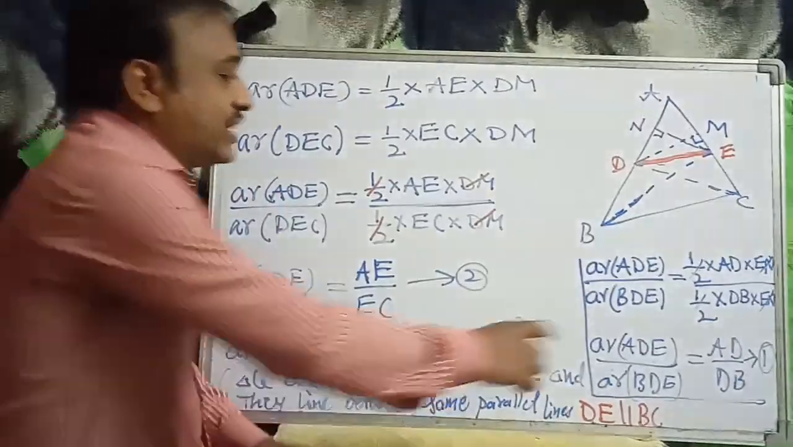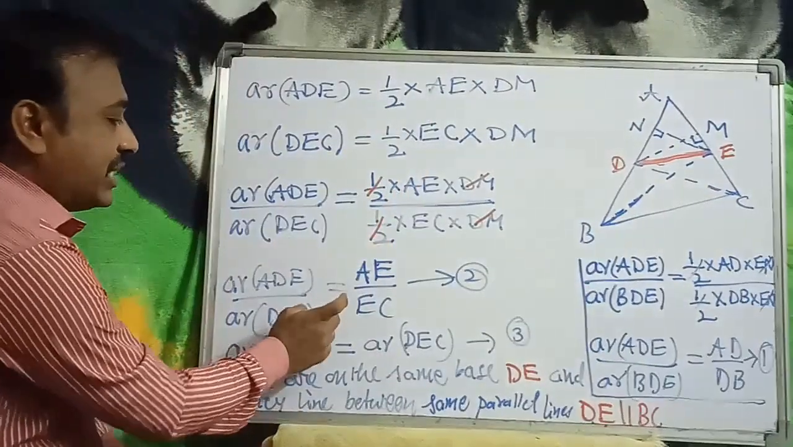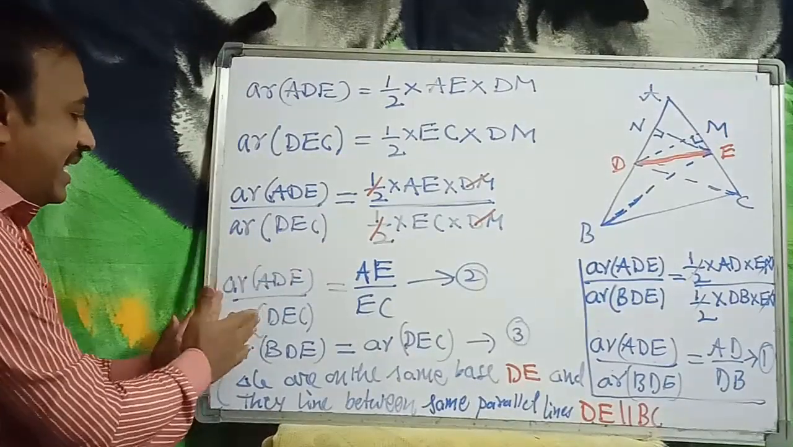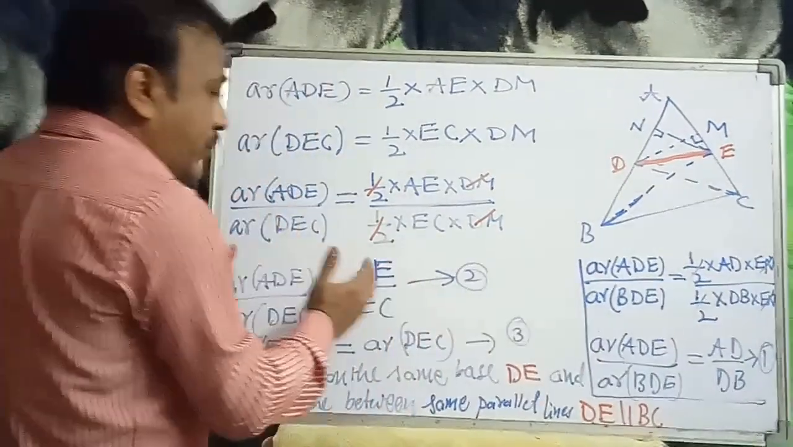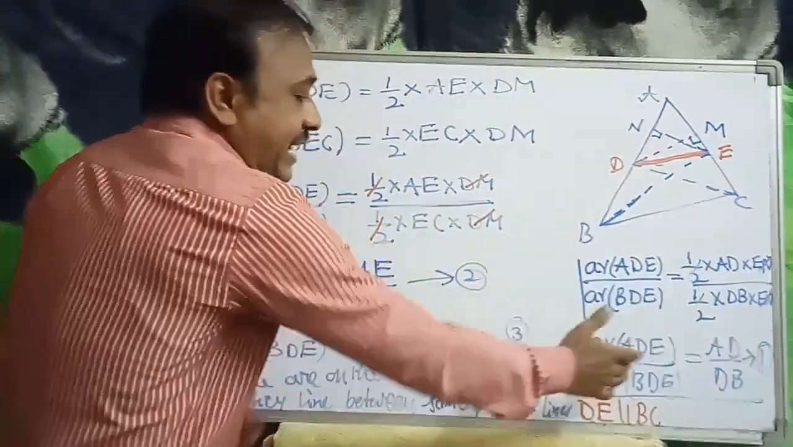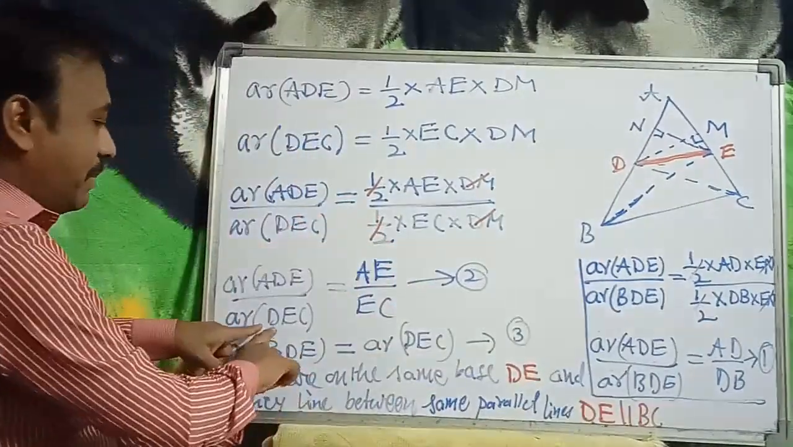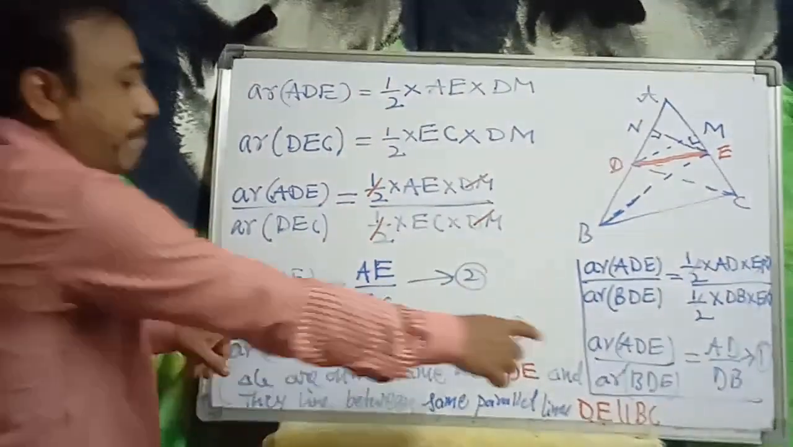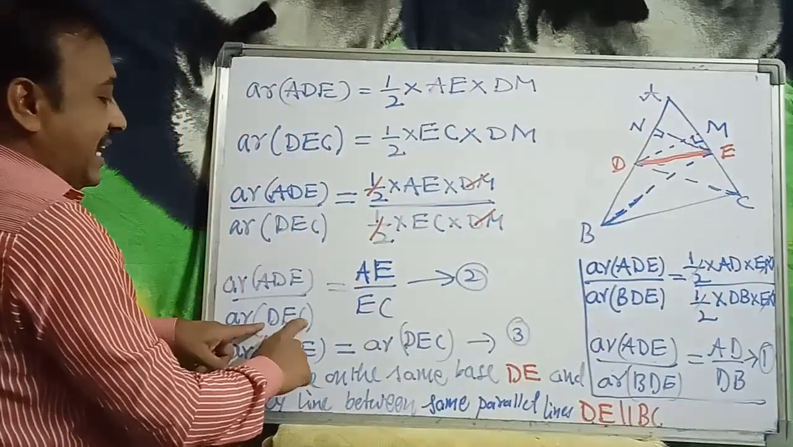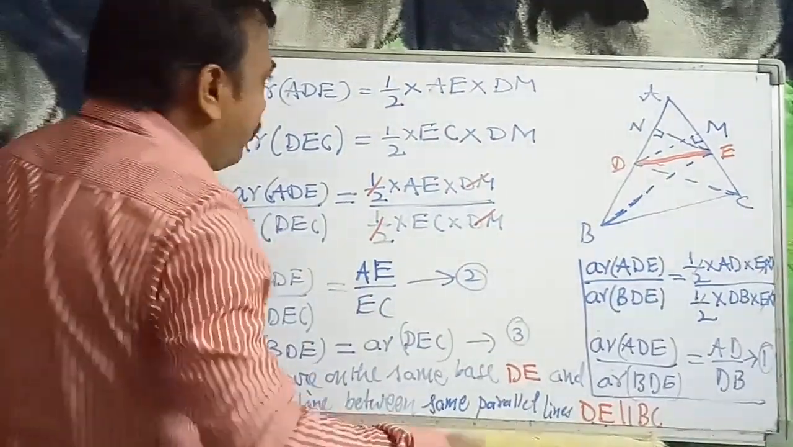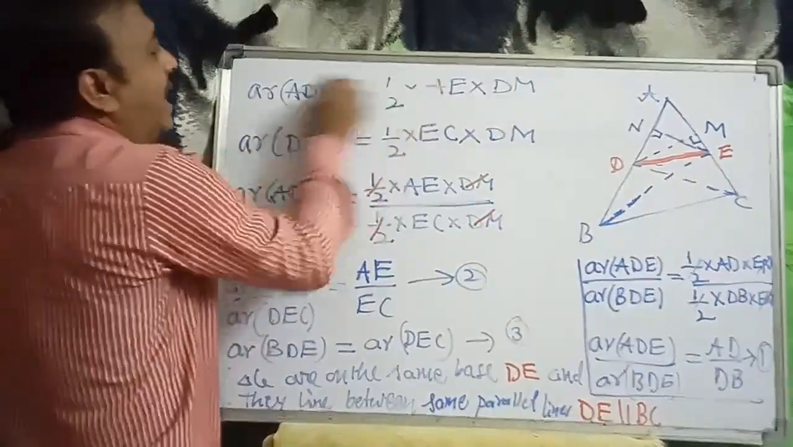So now from equation 1, equation 2 and equation 3. See, equation 1 is ADE by BDE, and equation 2 is ADE by DEC. In both the places the numerators are equal, whereas the denominators are BDE and DEC. So these two areas are also equal. So now we can write from equations 1, 2, 3.